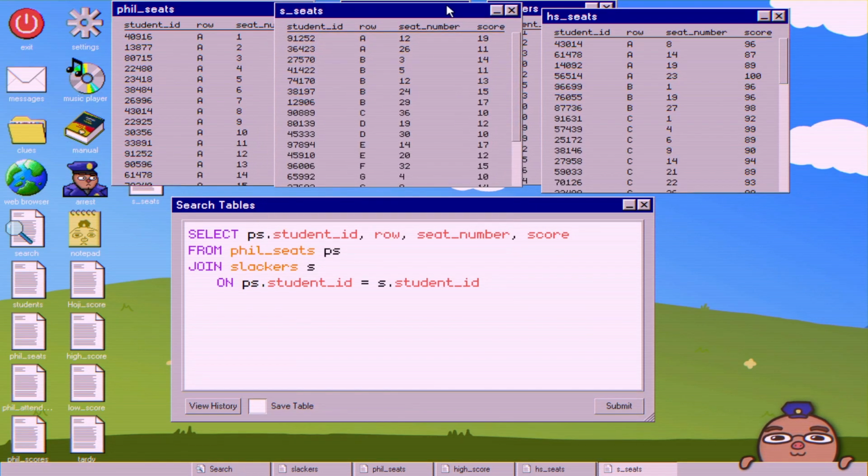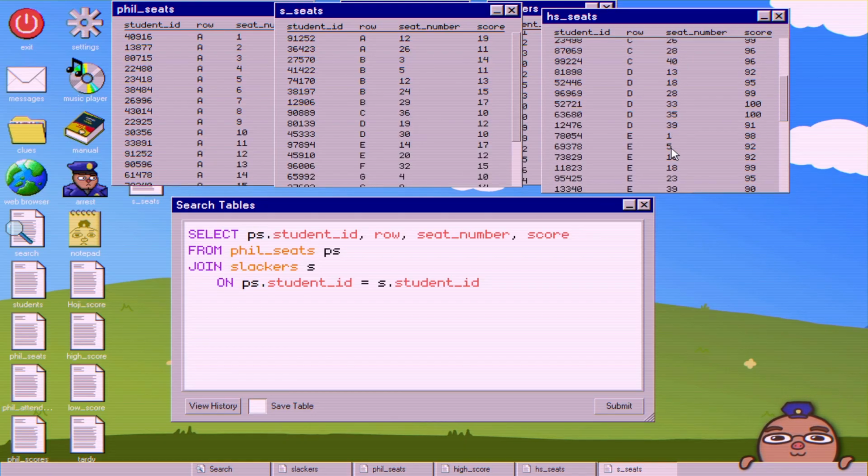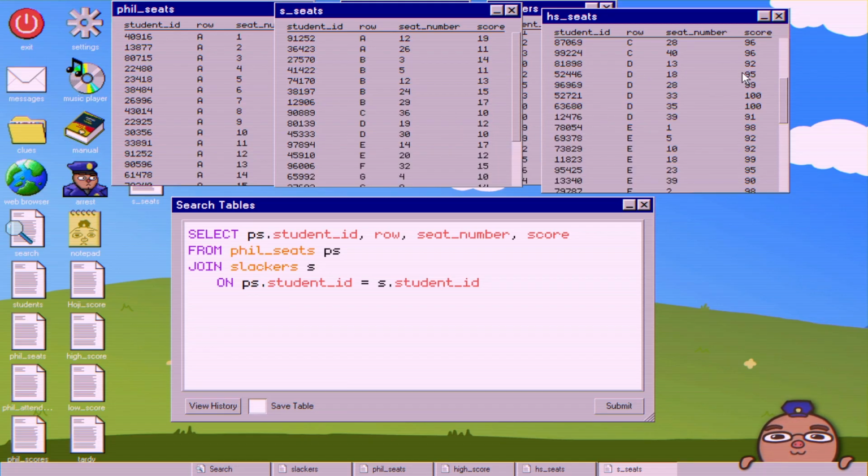So when I first did this, I visually just cross-checked to see who would be sitting next to each other. So for the slackers, 12, 26, nope. B, 5, 12, 24, nope. C, we have 36, nope. D, we have 19 and 30. And here we have 18. So 18 has the 95, 19 has the 12. So 95 minus 12, 83, which is higher than Matthew Hoju's score. So this is someone who is the potential suspect.